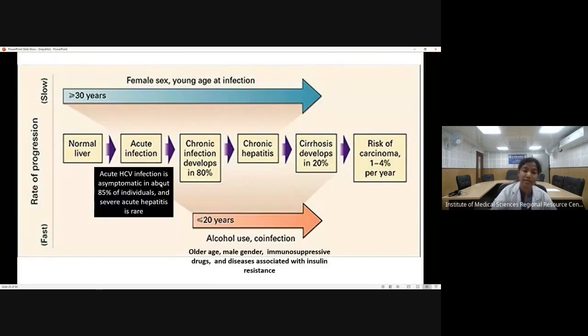Now, acute hepatitis infection is usually asymptomatic, and it is very rare. About 85% of the individuals develop into chronic hepatitis. And this chronic hepatitis, when there are superimposed debilitating factors like alcohol use, or the patient is of older age, is on immunosuppressive drugs because of HIV, or has some sort of immunosuppressive diseases like diabetes, there are more chances of developing cirrhosis. And also the risk of developing carcinoma is about 1 to 4% per year in case of hepatitis C.